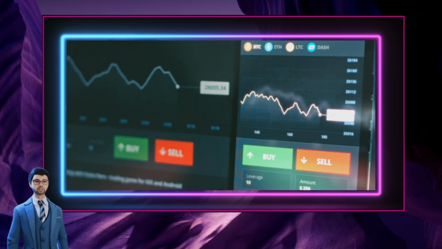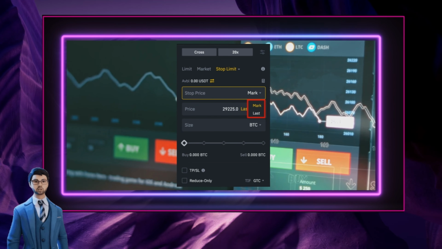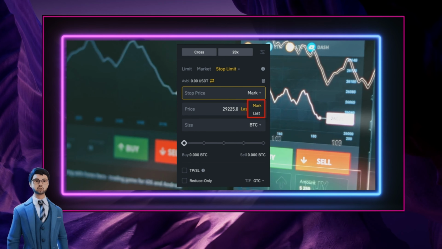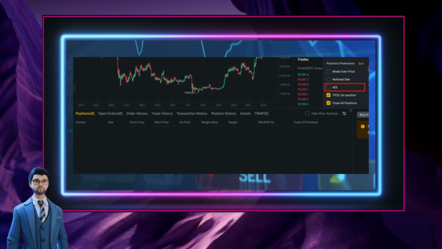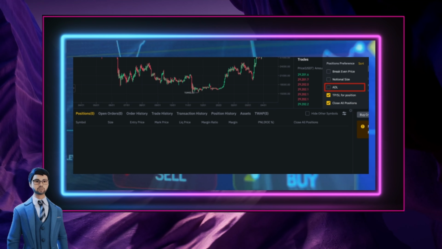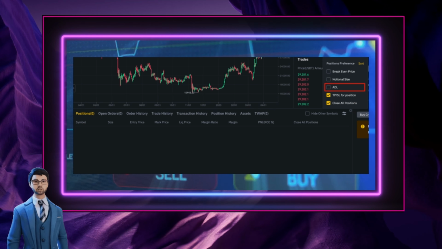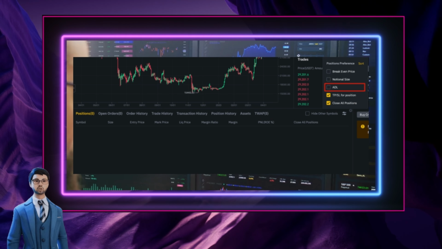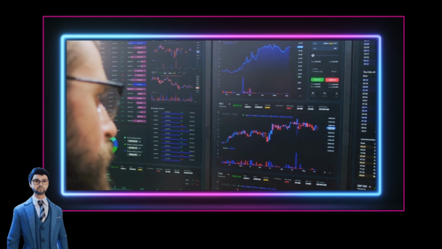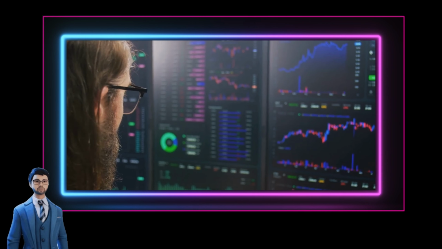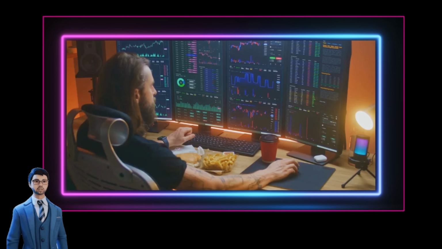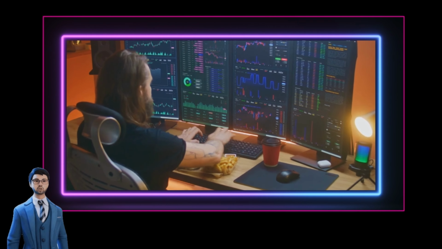A stop-loss order is an instruction to automatically sell your position if the price drops to a certain level, limiting your potential losses. Similarly, a take-profit order automatically sells your position when the price reaches a certain profit target, locking in your gains. Developing a sound trading strategy is crucial for success in futures trading. Consider factors like market analysis, technical indicators, and risk tolerance when formulating your strategy.